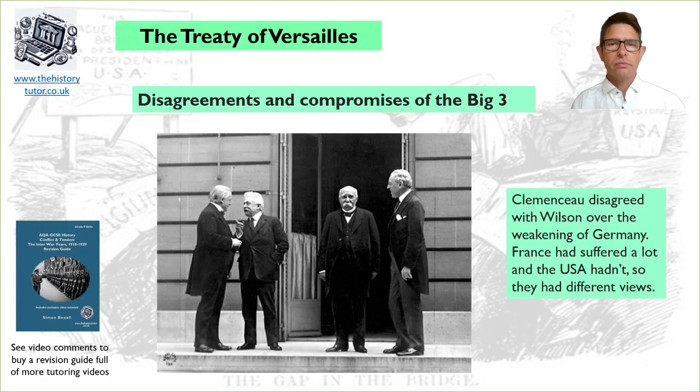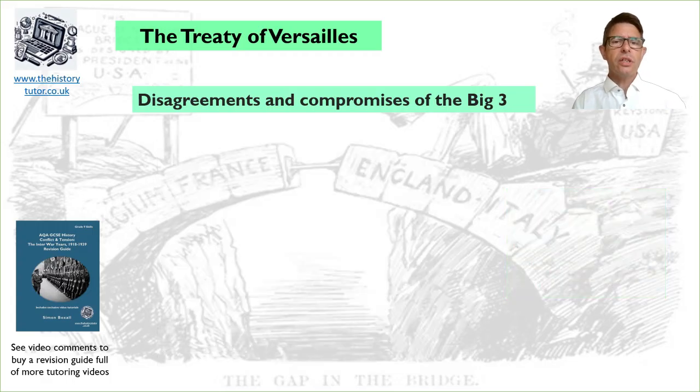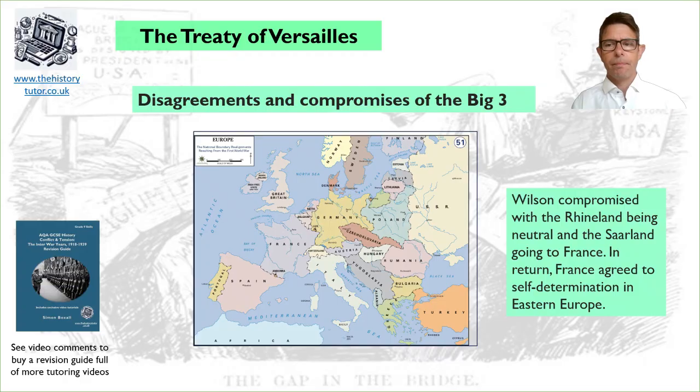France had suffered a lot. The Americans hadn't suffered so much. They had different views. So Wilson did make some compromises. He agreed that the Rhineland should be neutral or demilitarized, so the Germans could not protect their own border or threaten France with soldiers on their border. And the Saarland should go to France for 15 years to help the French rebuild after the war.